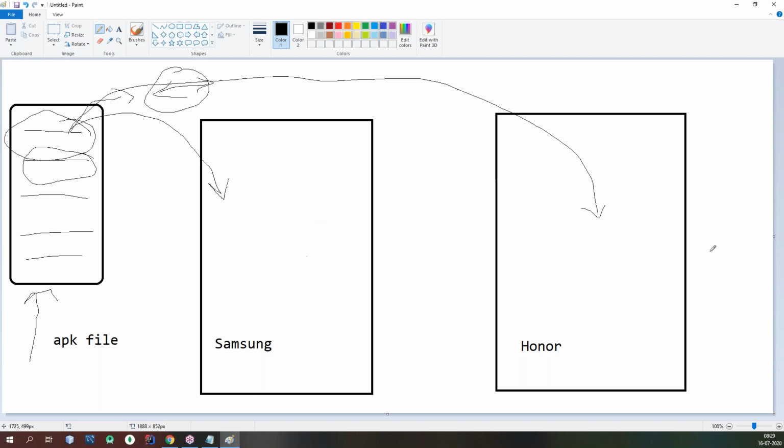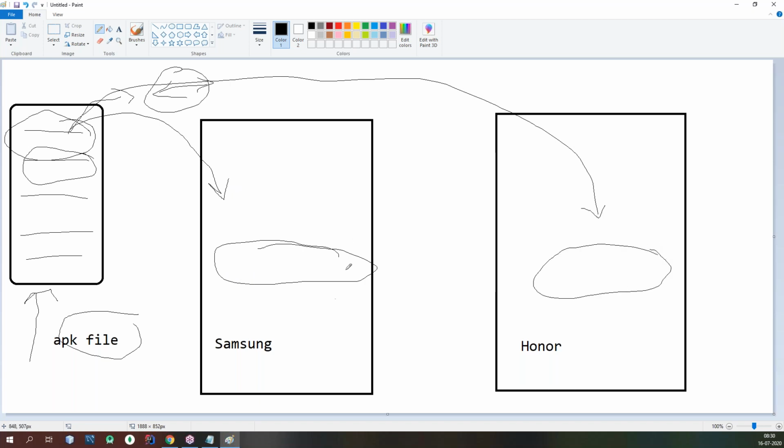Remember, these two are different devices. Their architecture will be different. The hardware they use will be different, I mean the internal hardware, the processor and internal versions. But what is the common point you have to understand? This APK file contains the DEX code instructions that are understandable by your Android runtime environment.